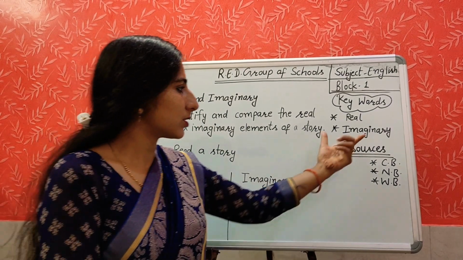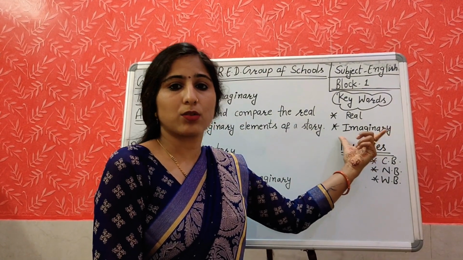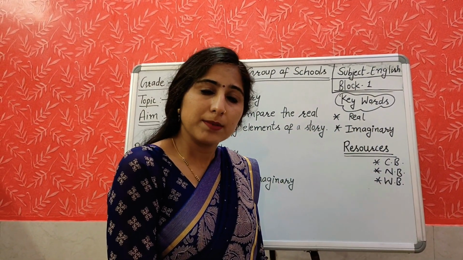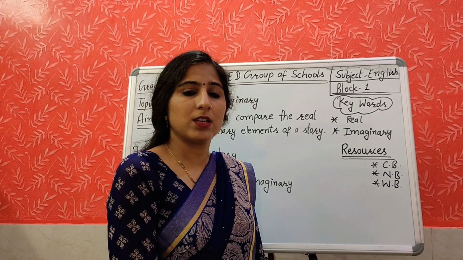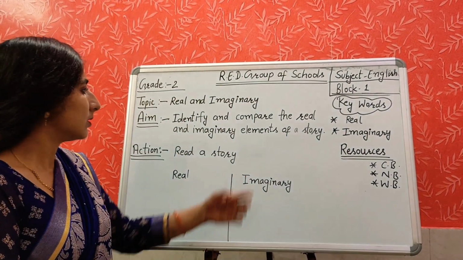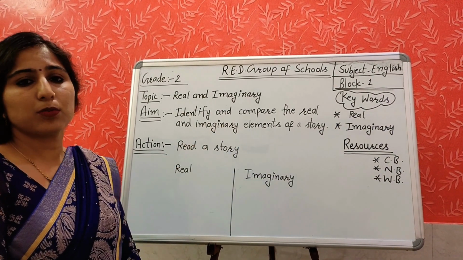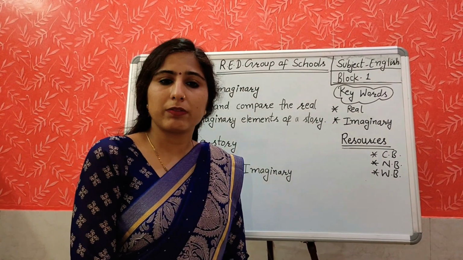Imaginary is a long word, so you can break it into two pieces: image plus nary, imaginary. So this is our aim. Further moving on to the action part, what will we do in this?